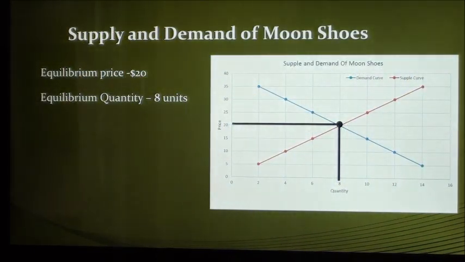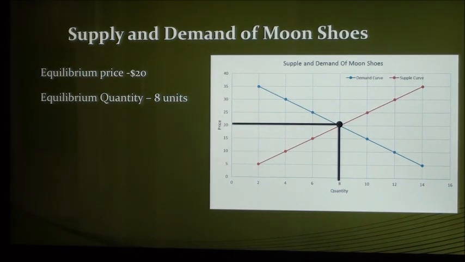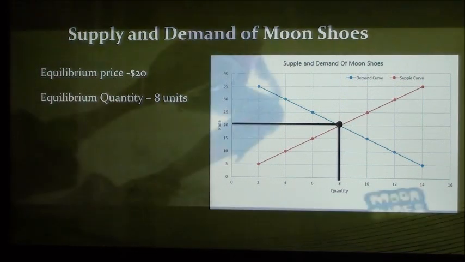Let's look at an example. Suppose we are looking at a supply and demand schedule for moon shoes. Currently, the equilibrium price is $20, and the equilibrium quantity is 8 units. This commercial is then aired.